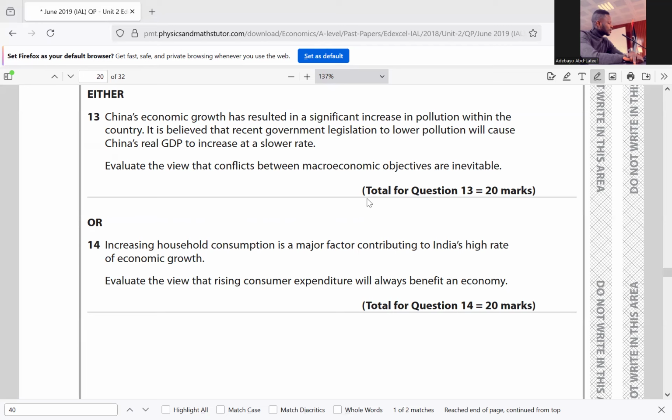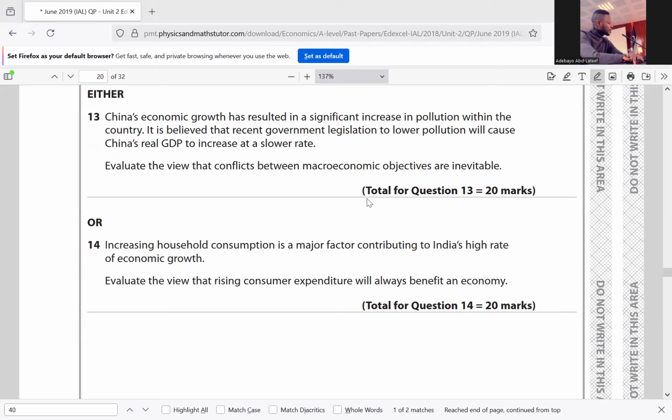So what are the conflicts of macroeconomic objectives? The following are the possible conflicts between government macroeconomic objectives. One, we talk about inflation and unemployment. A government in a given economy may want price stability, and a stable price will bring about increasing demand for goods and services. And if demand for goods and services increases, firms might be willing to employ more workers.